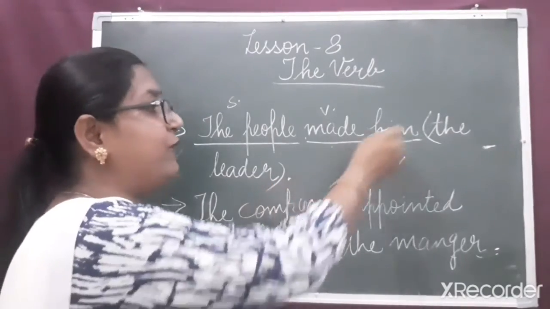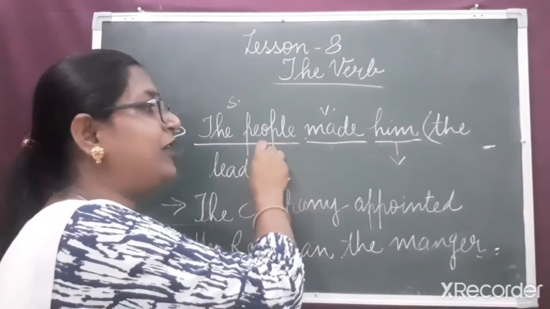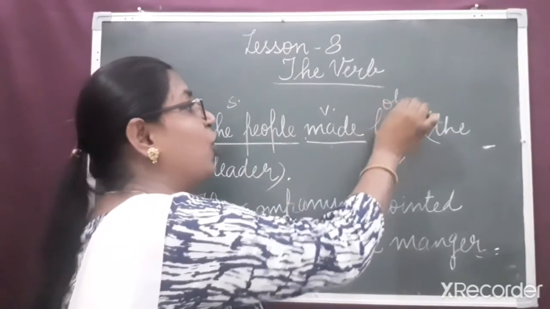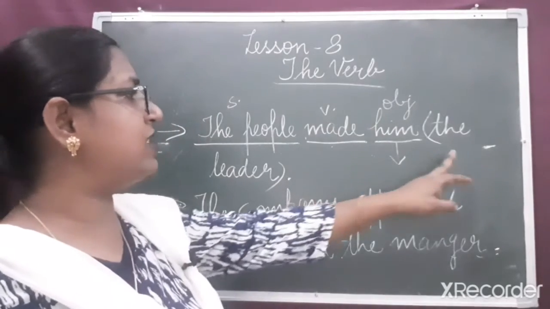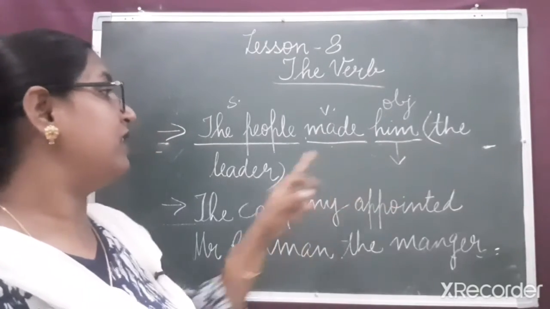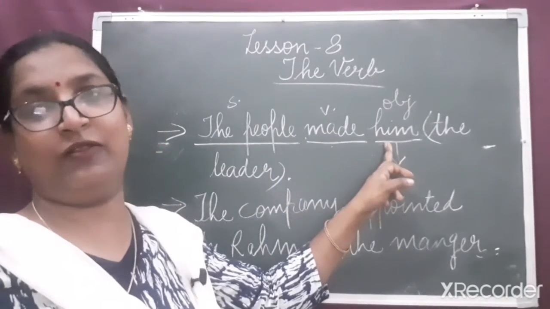Him is something different from the people, so we say it is an object. But these words, the leader, refer to the object itself.